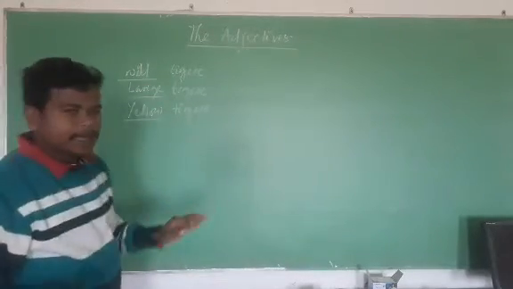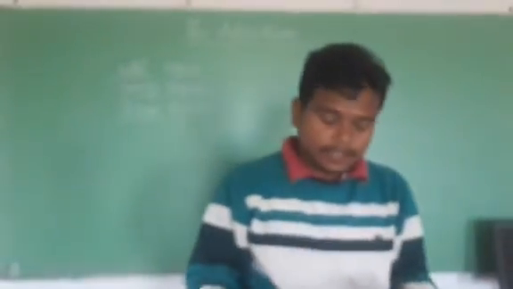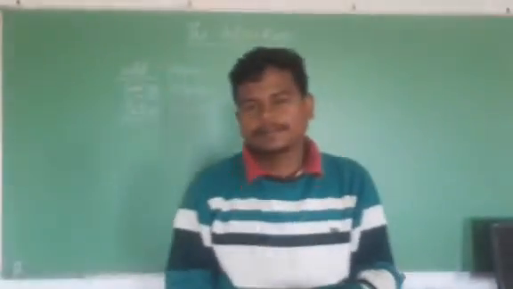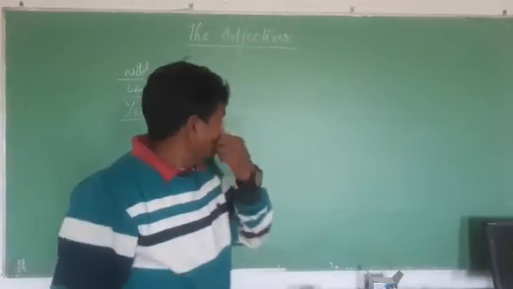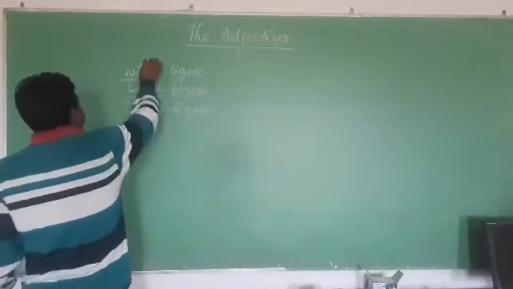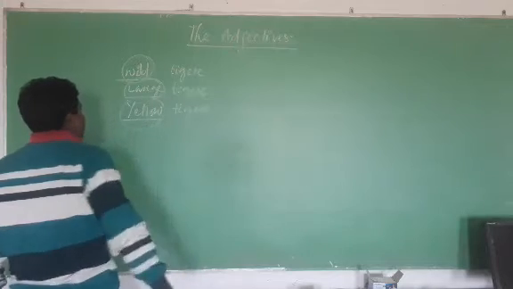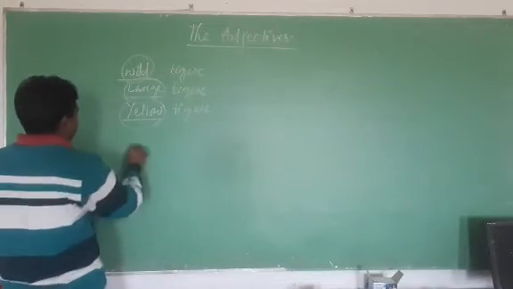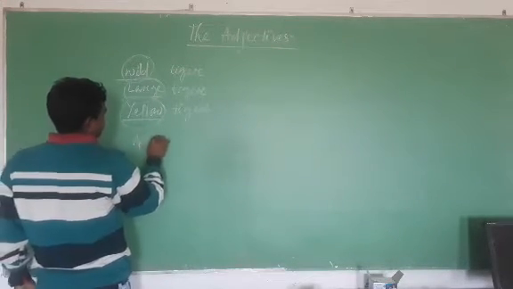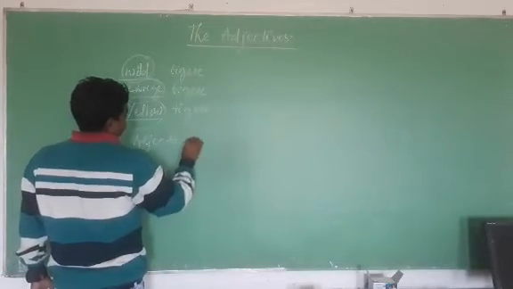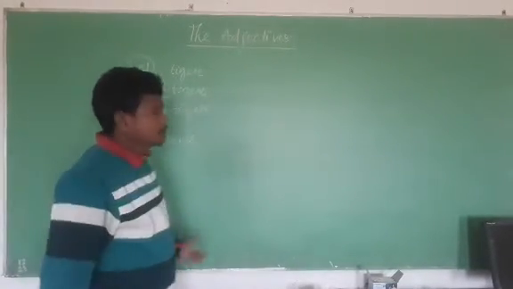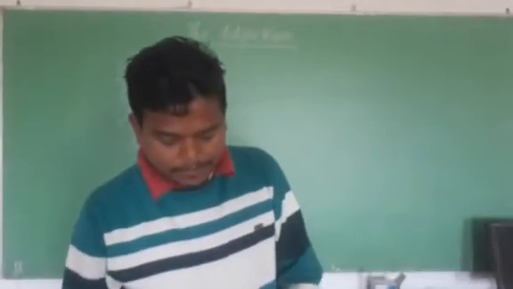The noun is the same: tiger. It is a wild tiger. It is a large tiger. It is a yellow tiger. So these are the words describing the tiger: wild, large, yellow. So these words are said to be adjectives.